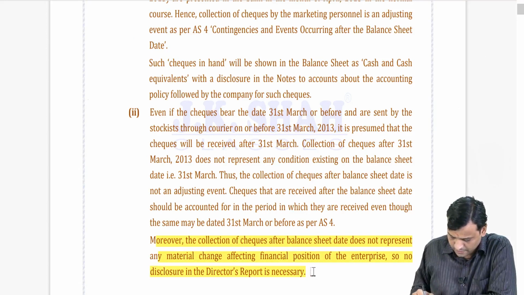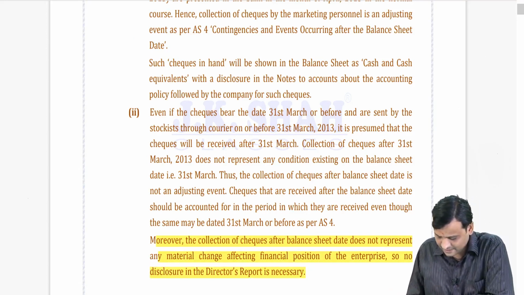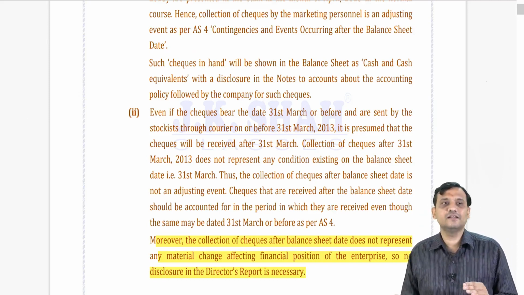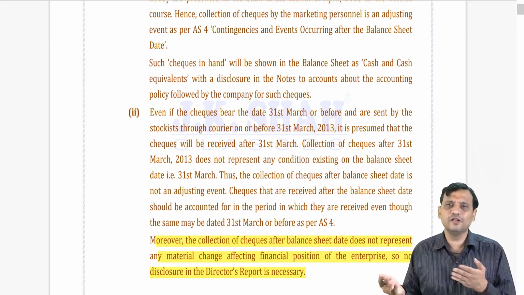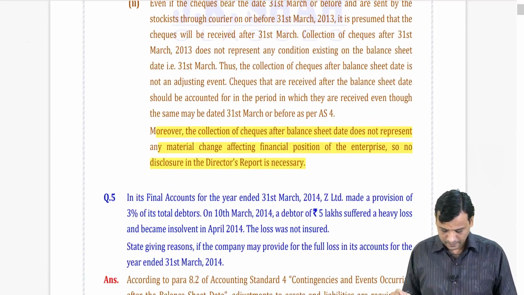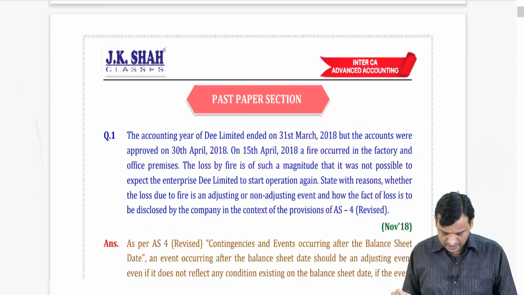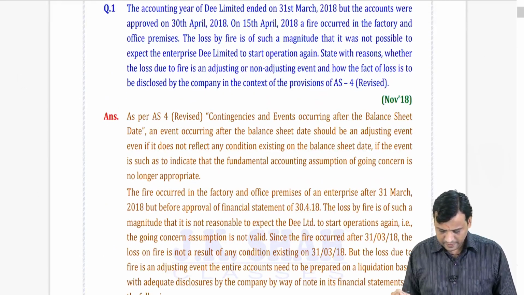So, no disclosure in the director's report is necessary. No disclosure is also necessary, meaning they are not saying that it will impact our financial position, then don't disclose it. Yeah, the remaining questions are somewhat similar only.